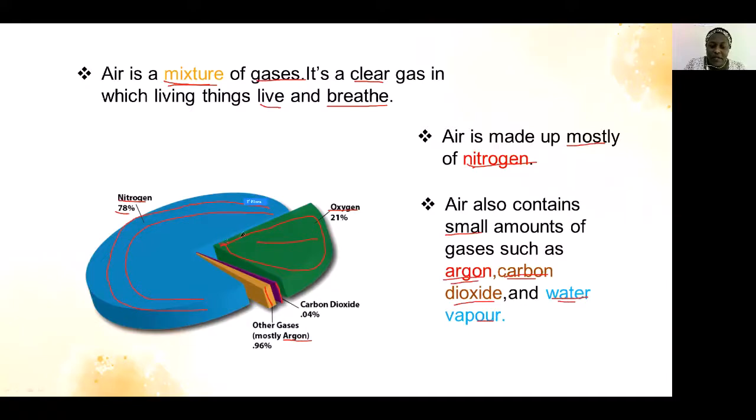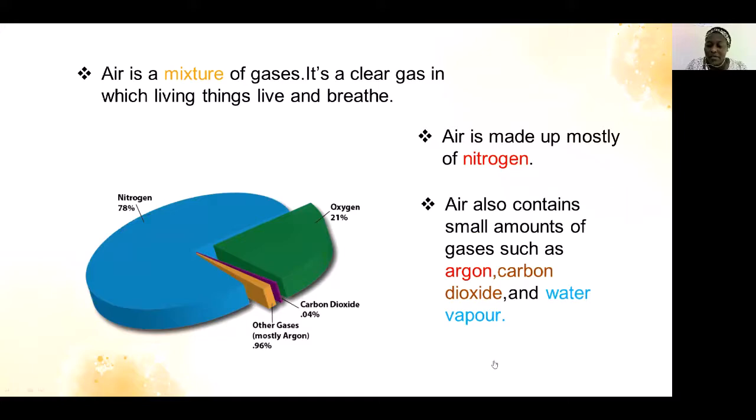And the following part, the second largest part, is oxygen. The third part is other gases, mostly argon. And the fourth one, the smallest part, is carbon dioxide. Okay, students, up to there, I hope you have understood.